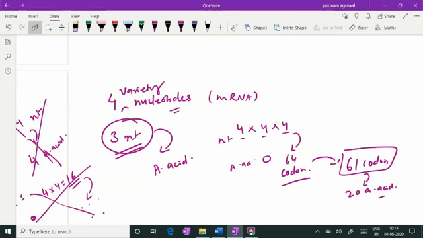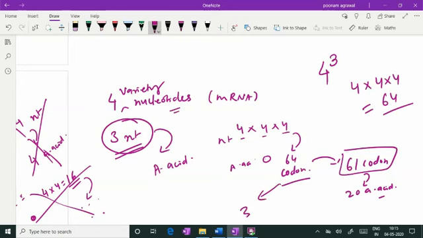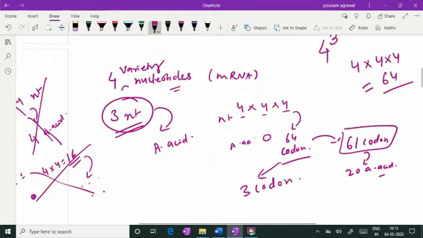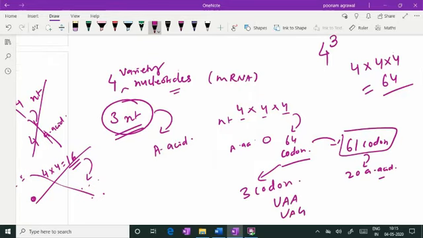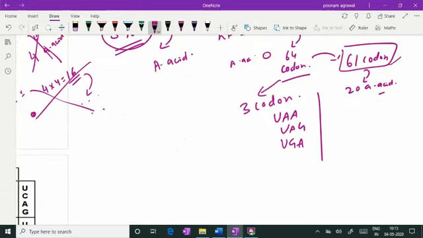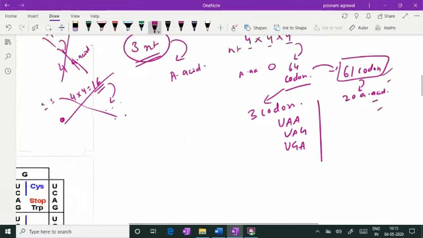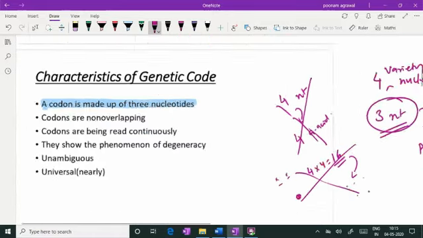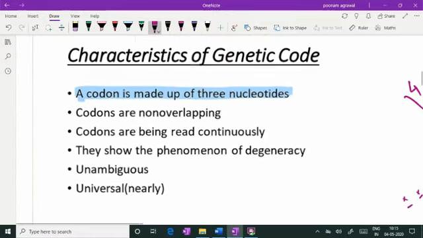And regarding the combinations which are possible when there are 4 varieties of nucleotides and we have 3 in 1 codon, the possibility of variation in the codon is 64. And that is the reason why we have 64 codons. And out of 64 codons, we have 3 codons which act as stop codons. They are UAA, UAG and UGA. So they do not code for any amino acid, and the remaining 61 codons code for 20 amino acids.